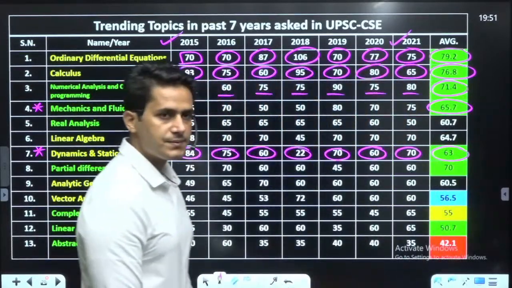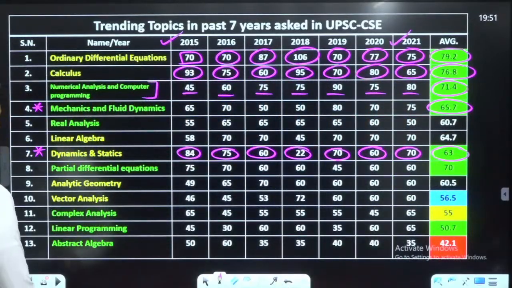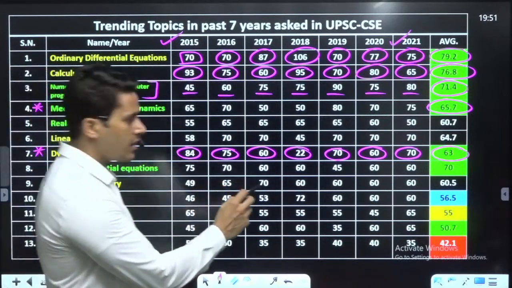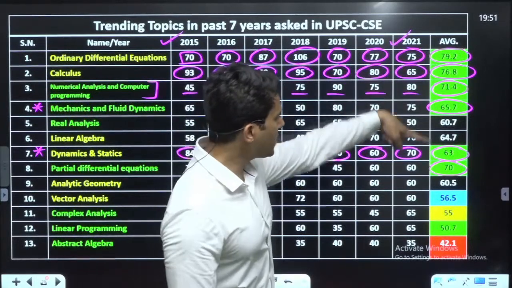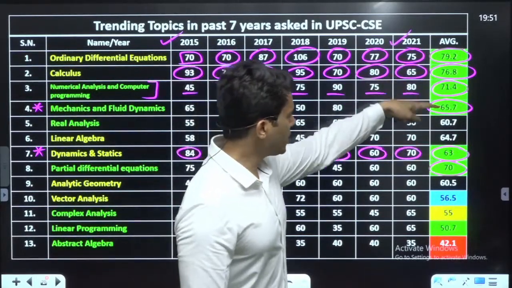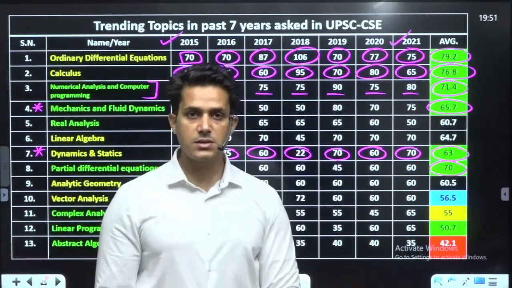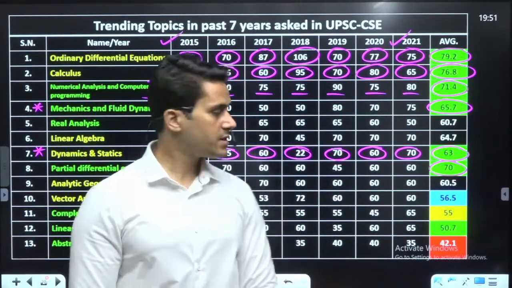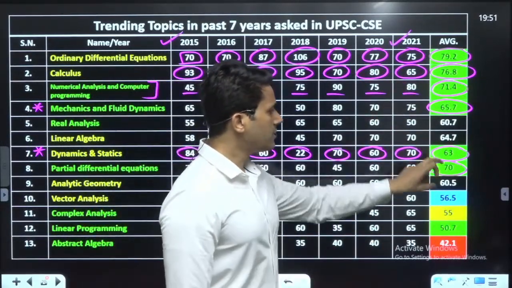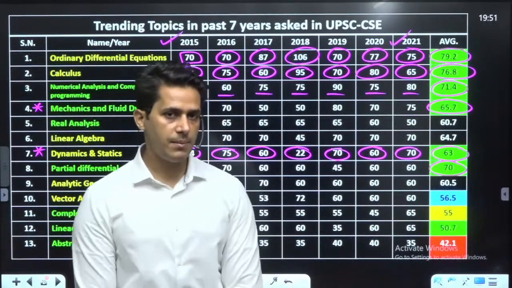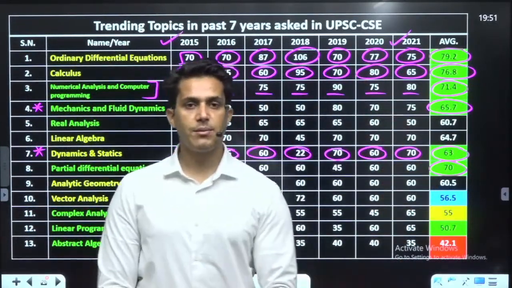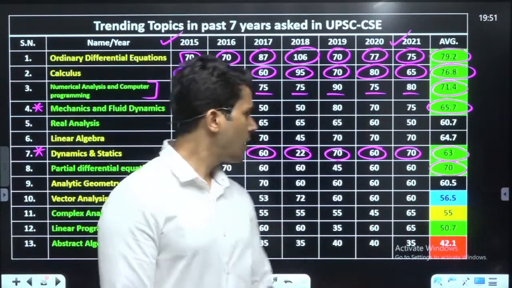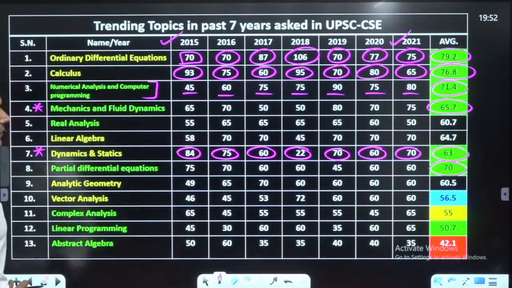And you can see these topics, partial differential equation, which is approximately 70 marks. Are you seeing this? In green colors, 1, 2, 3, 4, 5, 6. These 6 topics are so high that you can make them your preference, and these 6, 7 topics make you a very high scoring result. Besides this, other topics are very important.